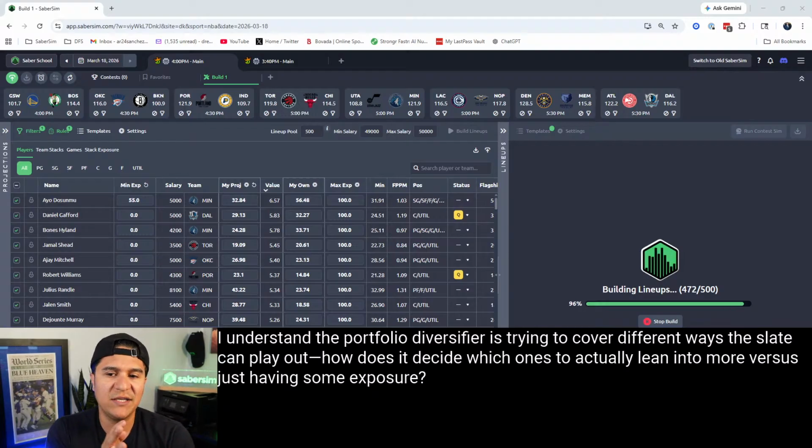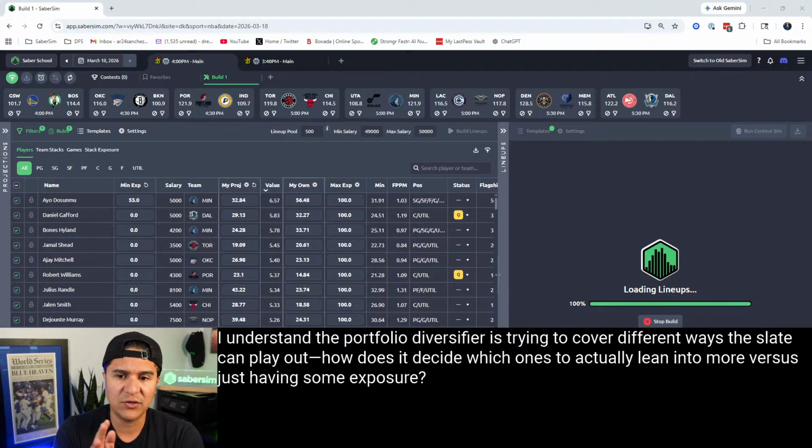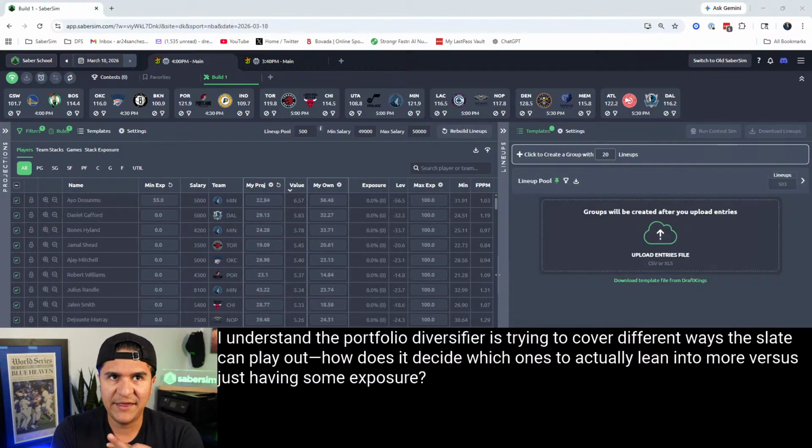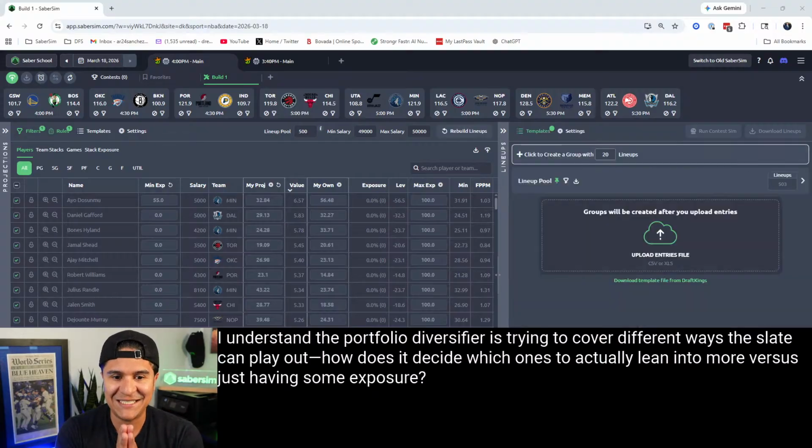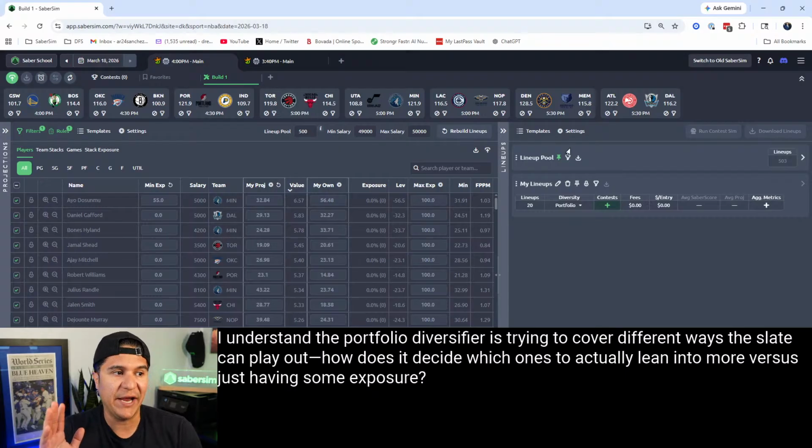I'm not sure this is the description I would give the portfolio diversifier. I think that as far as ways the slate can play out, we have to make a distinction here between building lineups and simming lineups, okay? It can get a little bit tricky there.